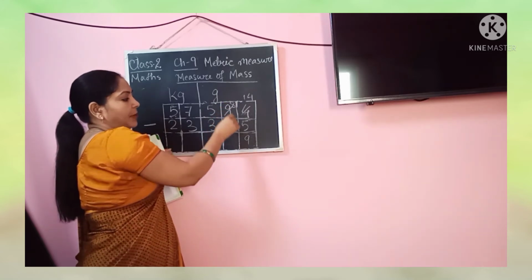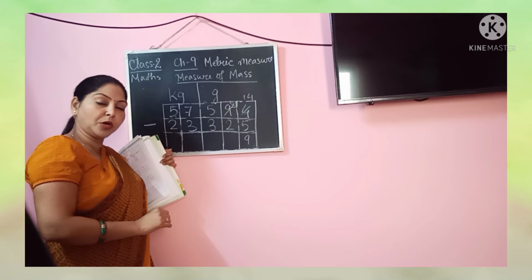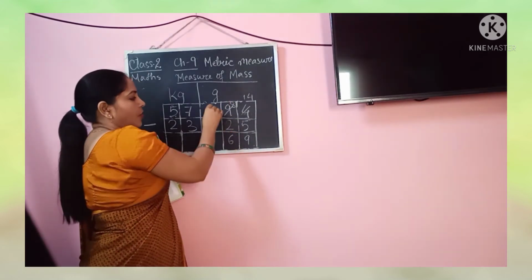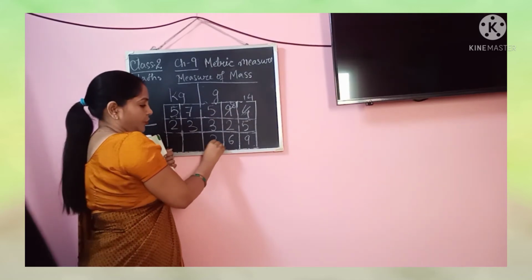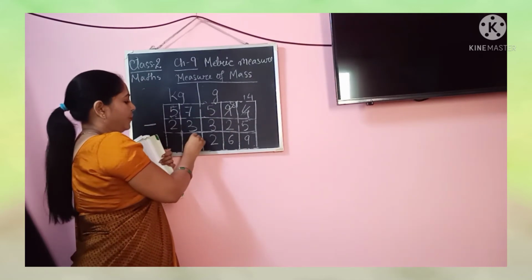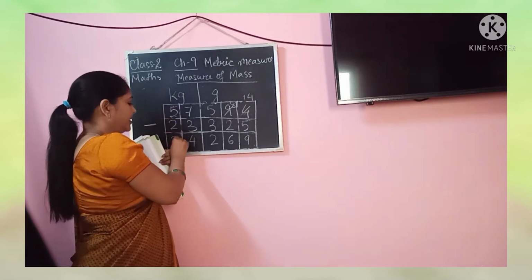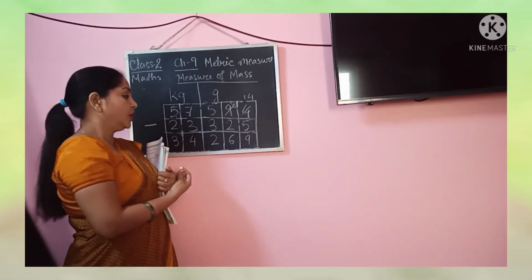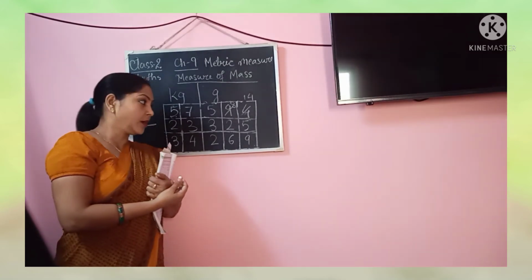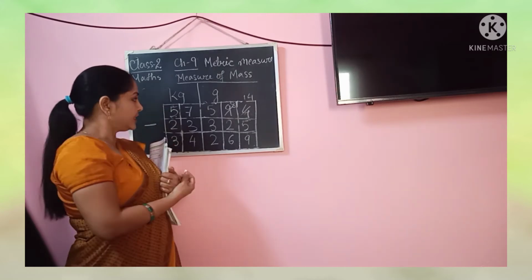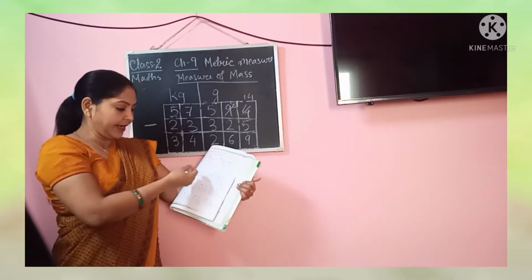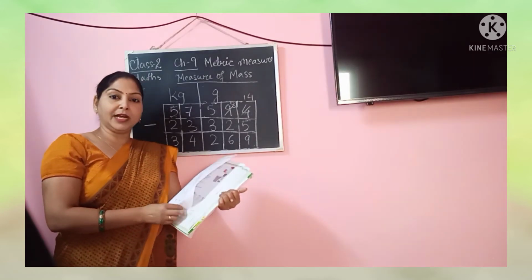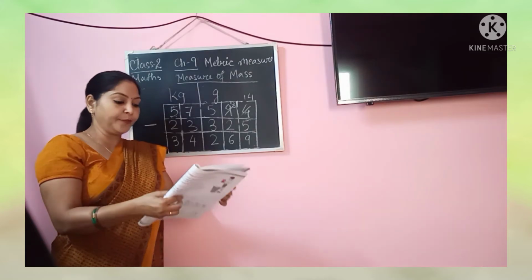Now here it is 8 minus 2. 8 is the bigger number, 2 is the smaller number. We can easily do the subtraction. 8 minus 2 is 6. 5 minus 3 is 2. 7 minus 3 is 4. 5 minus 2 is 3. So what is the answer coming? The answer is 34 kg 269. Alright children. So in this way you will be doing the rest of the questions in the book itself. So you will complete page number 120 and 121.